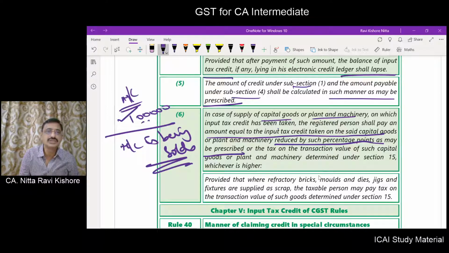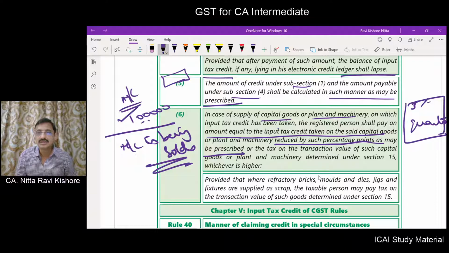Now he has to calculate the amount of reversal. The amount of reversal is based upon certain percentage points, 5 percentage per quarter. So 5 percentage per quarter from the date of invoice you have to take.